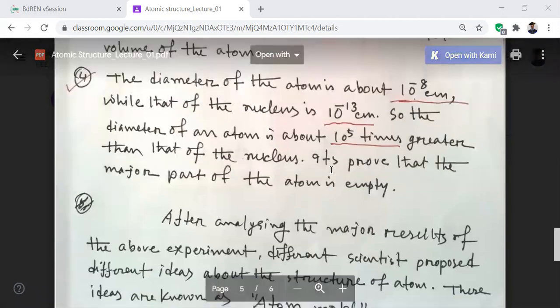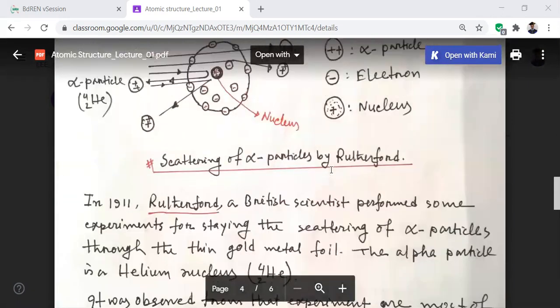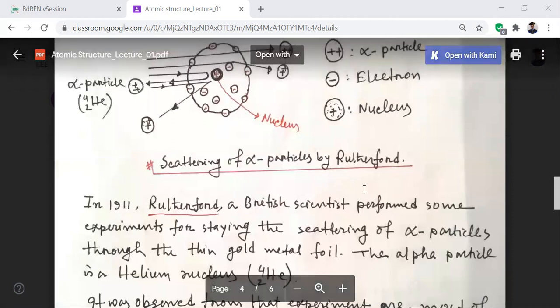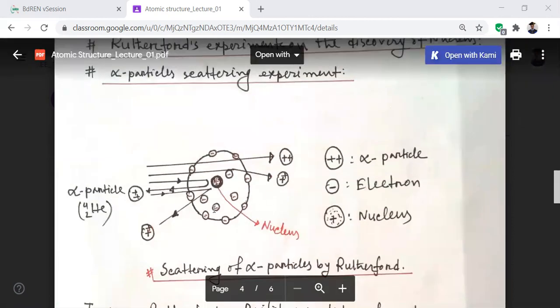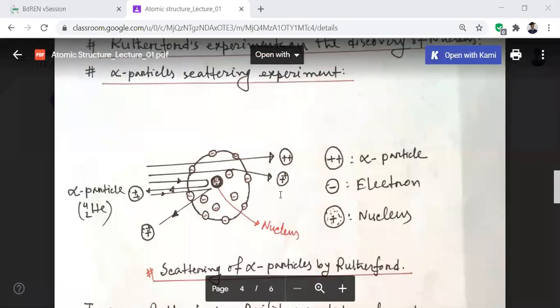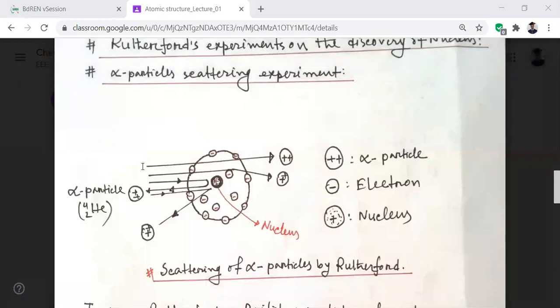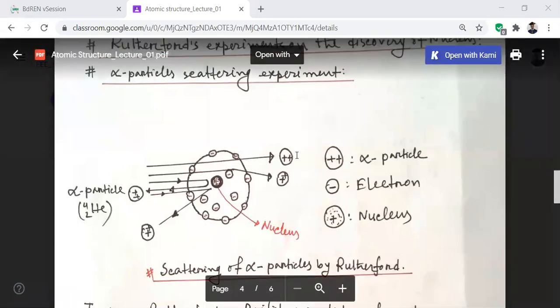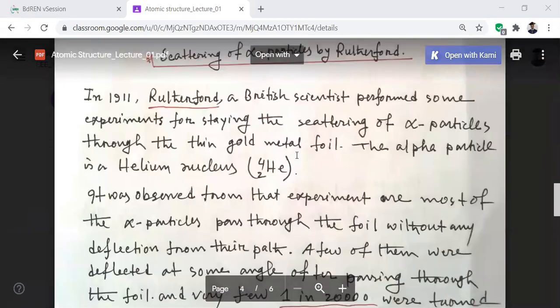Okay, এই হচ্ছে আমাদের Rutherford alpha scattering experimental result. So আবার আমি একটু রিপিট করছি, দেখো this is the thin gold foil and it passes the helium positive particles through that foil. So some helium particles just pass through this foil without any deflection. Some pass through with deflection at some angles. Very few particles turn back along the original path, and after the observation we can conclude this.